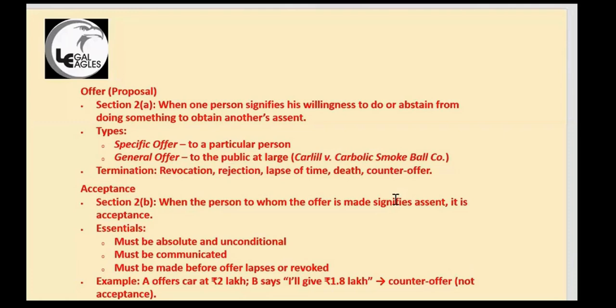So offer, that is proposal. There should be an offer, that is a proposal. Then there should be an acceptance. Offer means that I am giving you something. Acceptance means I am ready to take this one. So offer to a particular person, or to the public at large. Okay, this is very important. Carlill versus Carbolic Smoke Ball. This is the general offer. General offer is also part of a contract.